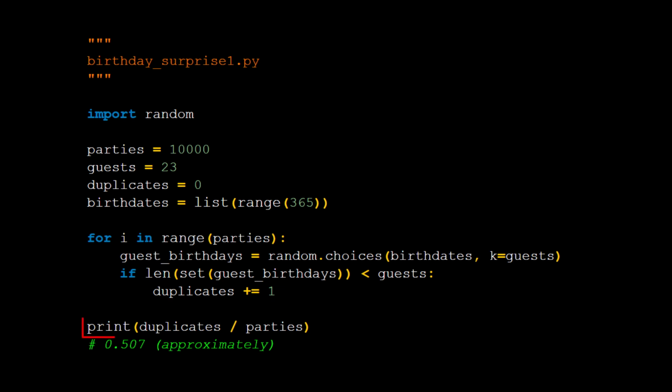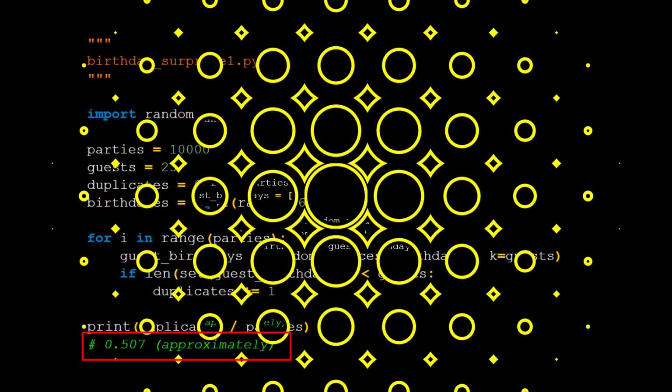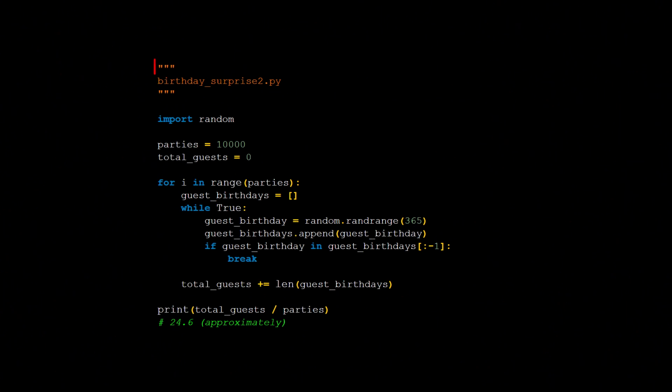Finally, after all the thousands of parties have been simulated, we print the number of parties with duplicates divided by the number of parties. Run this program multiple times, or for a large number of parties, and you'll see that it always averages out to approximately 0.507, or slightly more than half of the parties have two or more partygoers with the same birth date. Now we get to the bizarre second program.